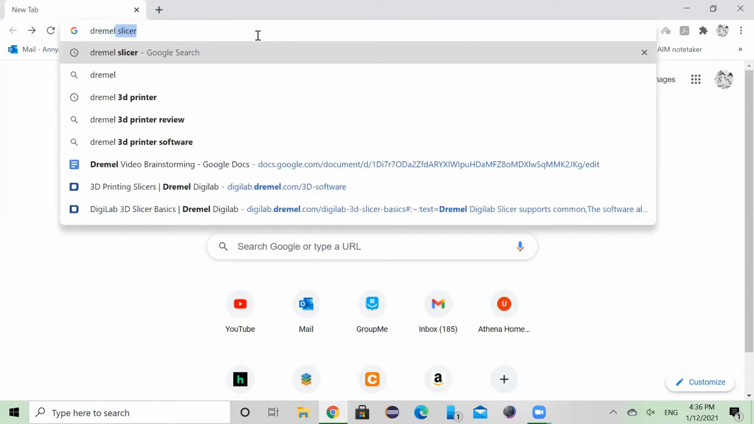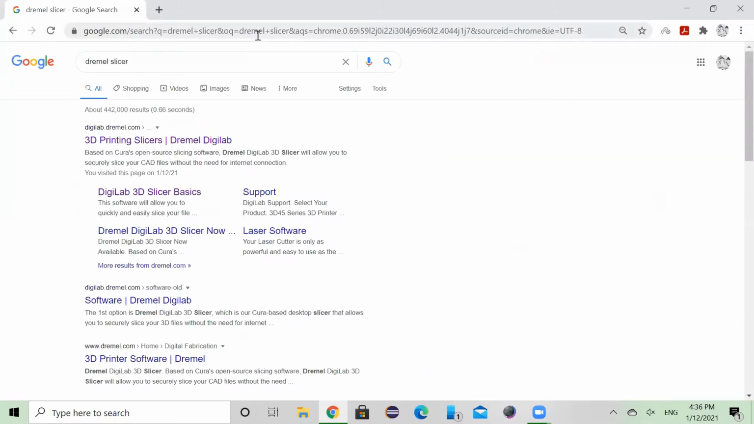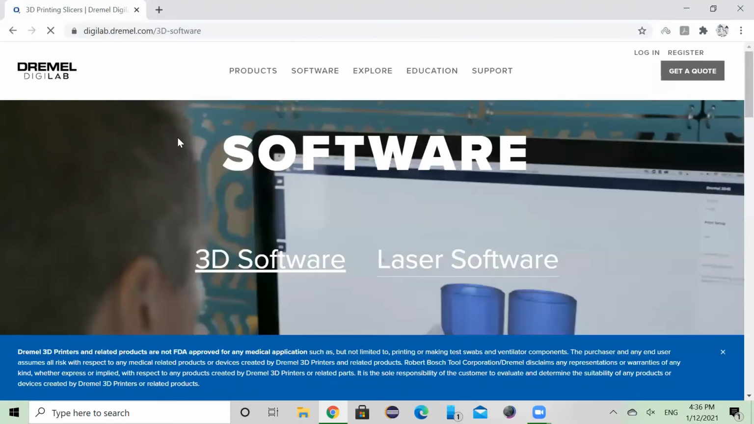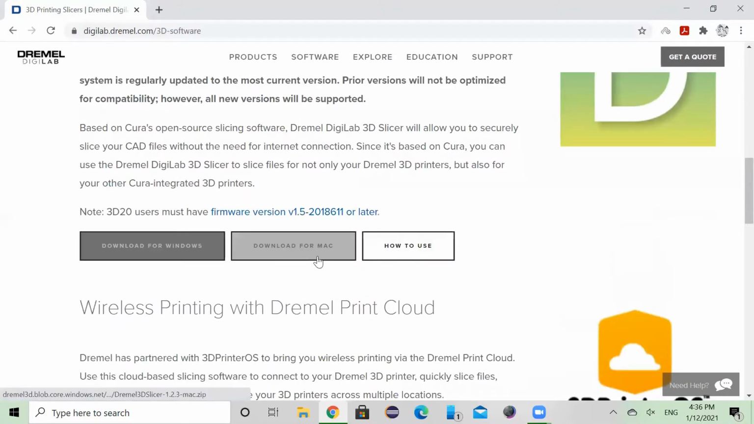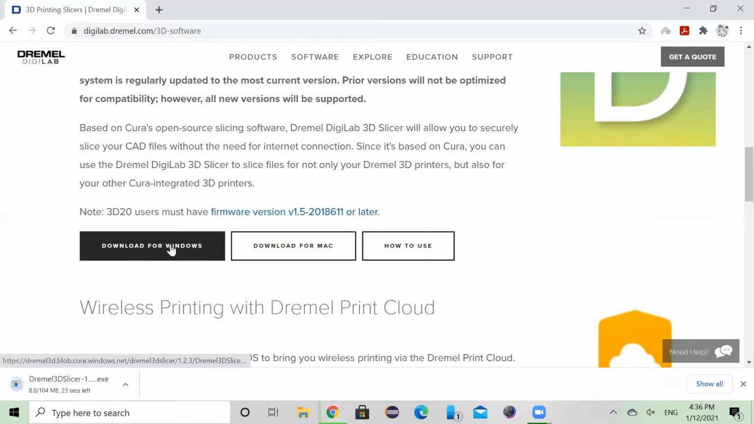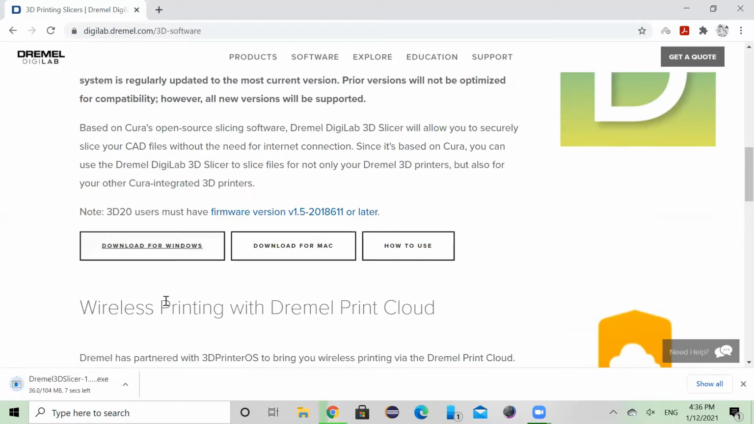Welcome to this tutorial on how to use the Dremel printer. So first thing, you'll Google search Dremel Slicer, click on the link, and you'll scroll down and see that there's options for Windows and Mac. So choose the correct one and you'll see it download.